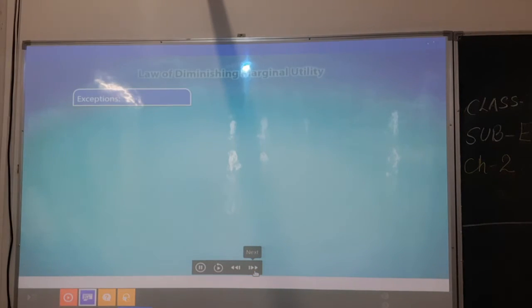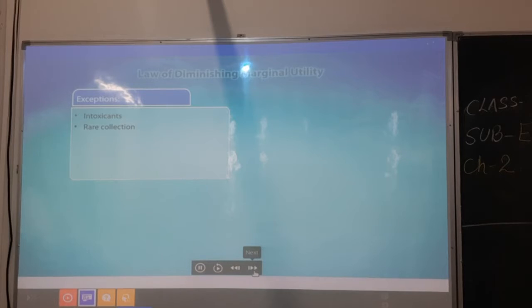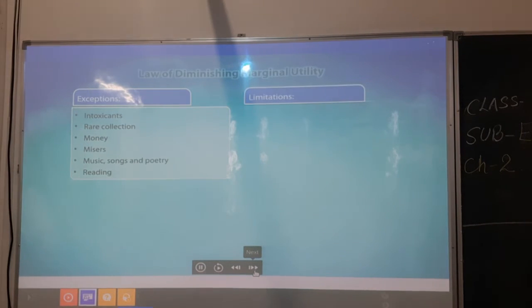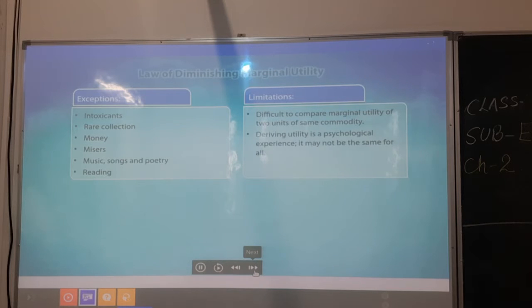The exceptions to this law are intoxicants such as alcohol, drugs, etc., rare collection, money, misers, music, songs and poetry, reading. The limitations of this law are difficult to compare marginal utility of two units of same commodity. Deriving utility is a psychological experience. It may not be the same for all. Unrealistic assumptions.